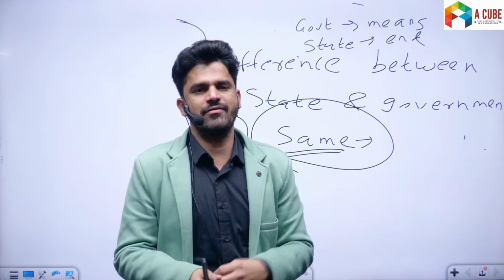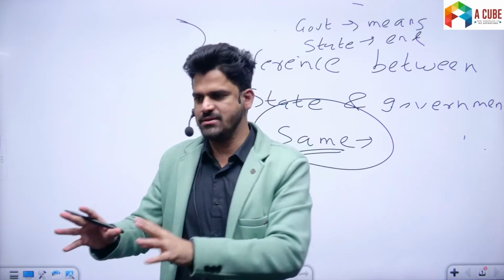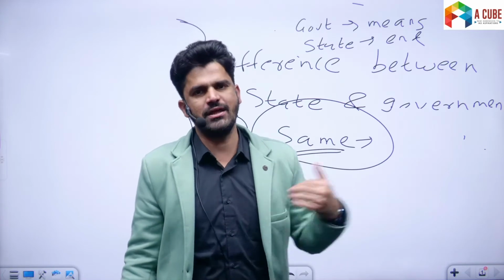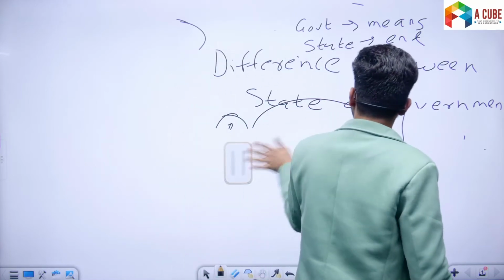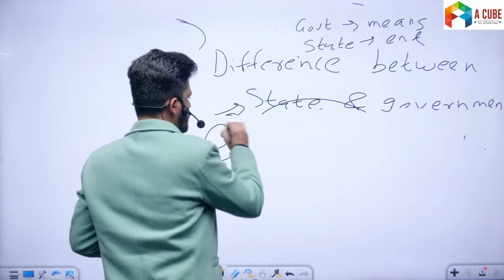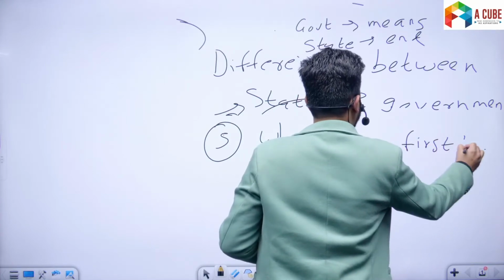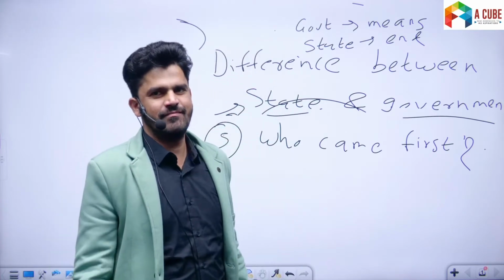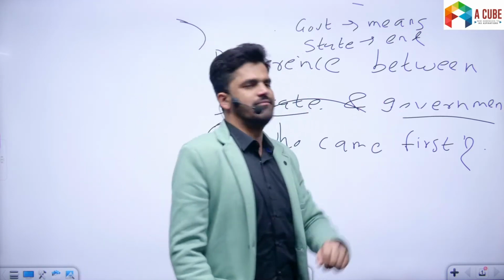For example, another way of categorization of government is that UK is a constitutional monarchy, whereas India is a republic. We have a republican form of government, whereas Britain has a monarchical form of government. It has monarchy. So the form of government might change, but the state remains the same. Now, historically, who came first? State or government? What do you think? Think about it. If you look at the origin, which came first? State came first or government came first?